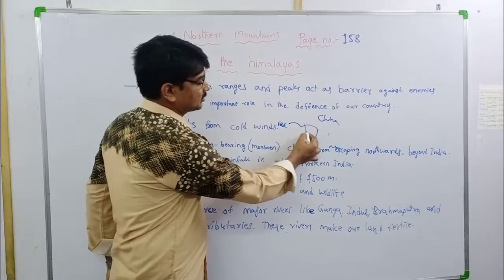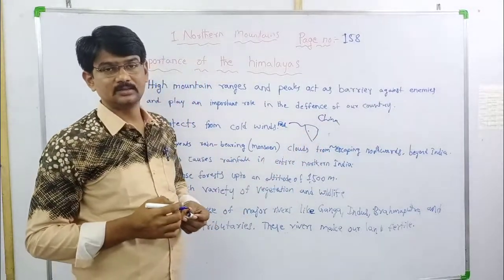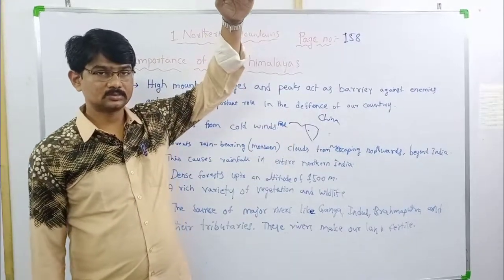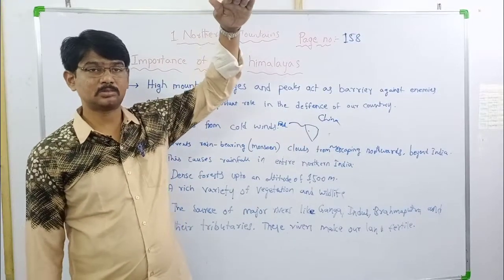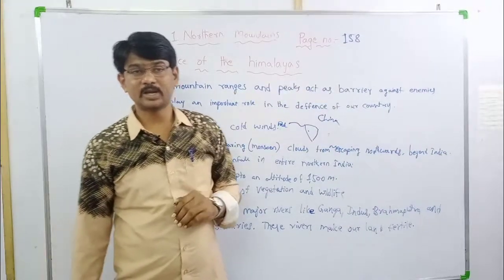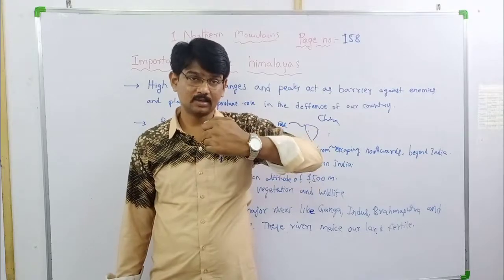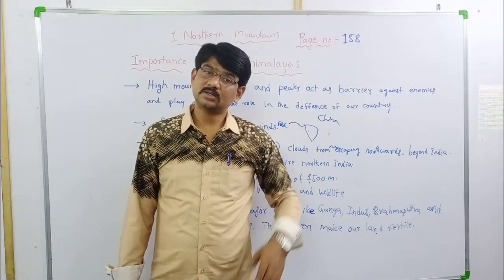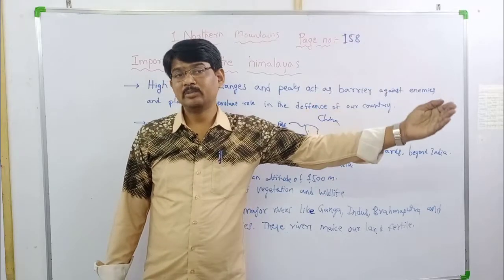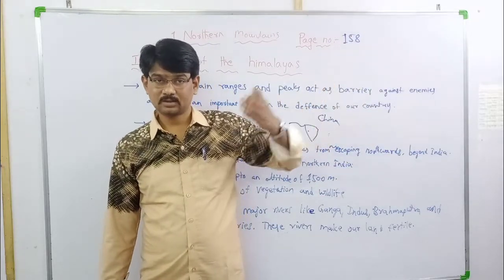These are Himalayas, high peaks, the Himadri region. The highest peaks and mountain ranges are acting like a barrier. What is a barrier? Protectors, guards. Because of the Himalayas, enemies cannot enter into our country.